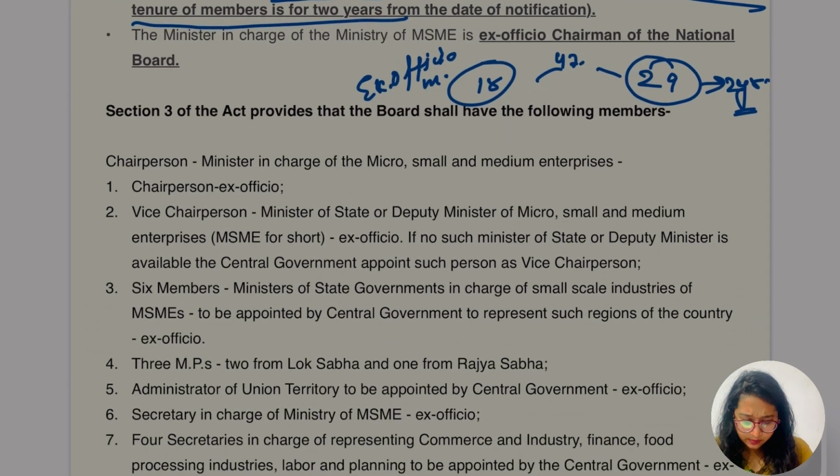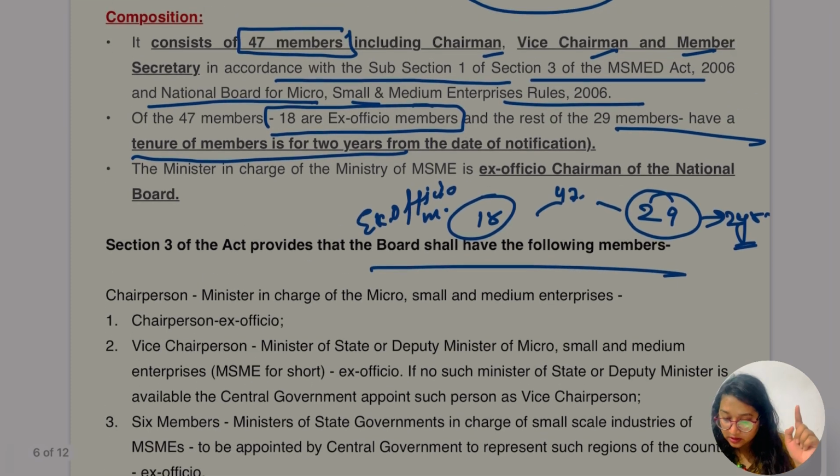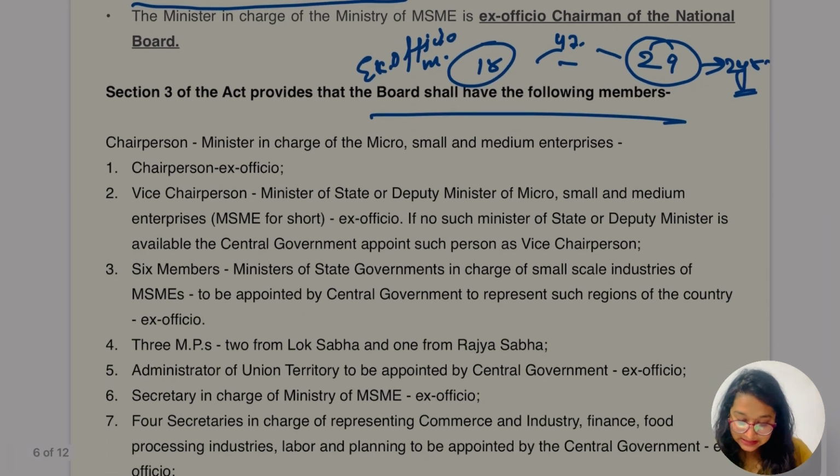Okay, so hope this part was clear. Let's go for section 3. It says the board shall have the following members. Okay, how many total members are there? 47. 18 ex officio, then 29. For these 29, the tenure was 2 years. Okay, hope this part is clear.